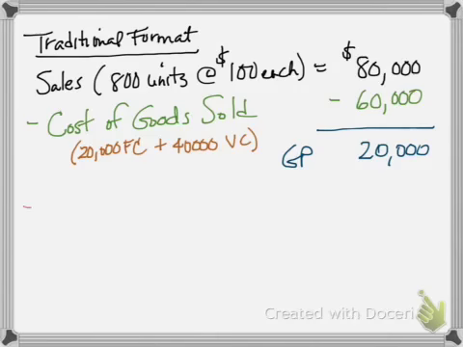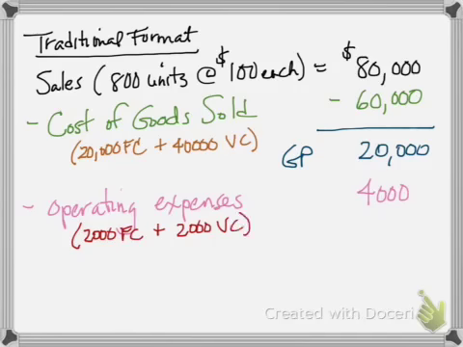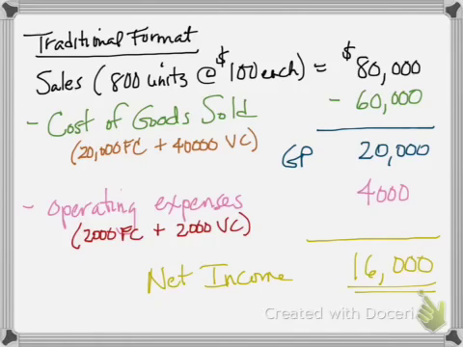And so we have gross profit of $20,000, subtract out the operating expenses of $4,000, and in this case, half of them are fixed cost, half of it's variable cost, and you end up with net income of $16,000.